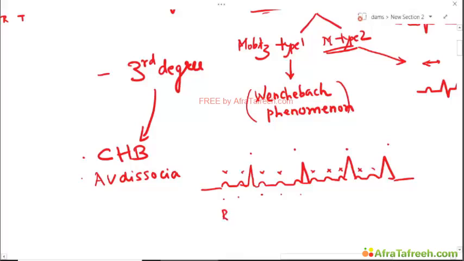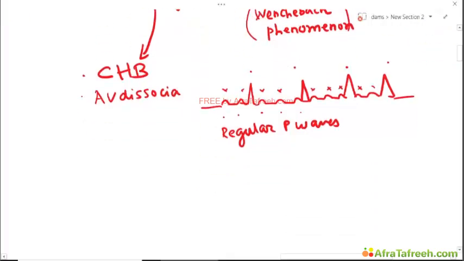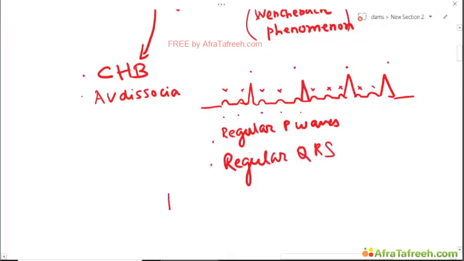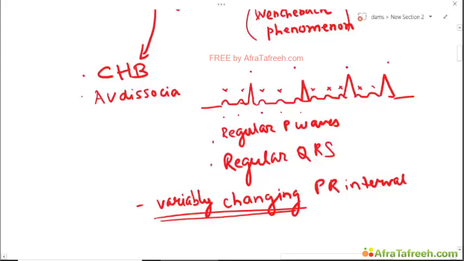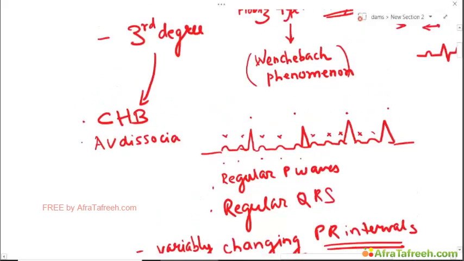And hence, there are regular P waves, regular QRS, but changing PR intervals. I would say variably changing. Okay, there is no relationship, there is no pattern in the PR intervals. Okay, variably changing PR intervals. Okay, important thing to note is that